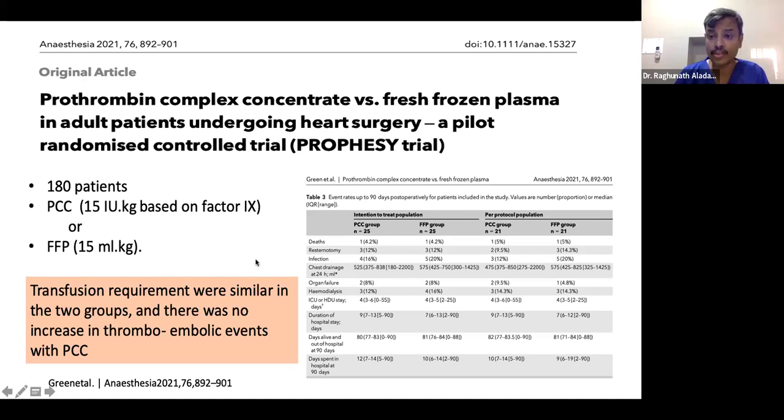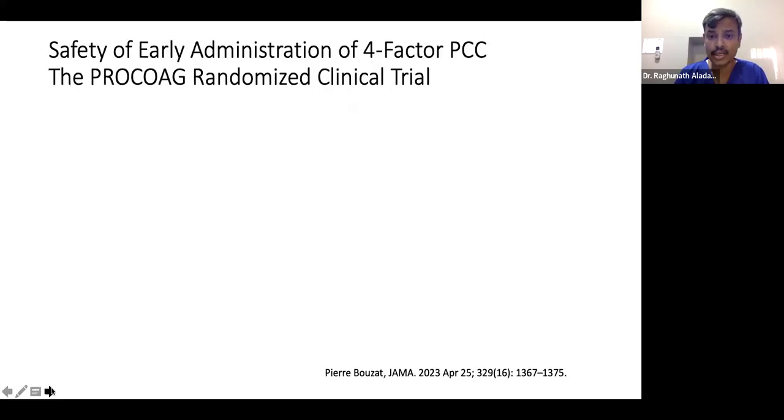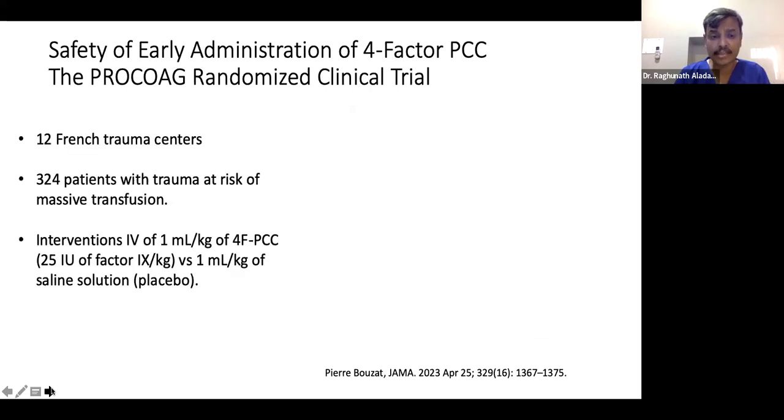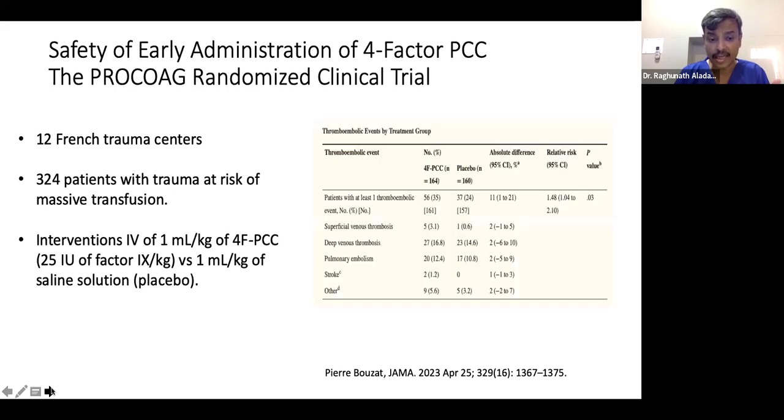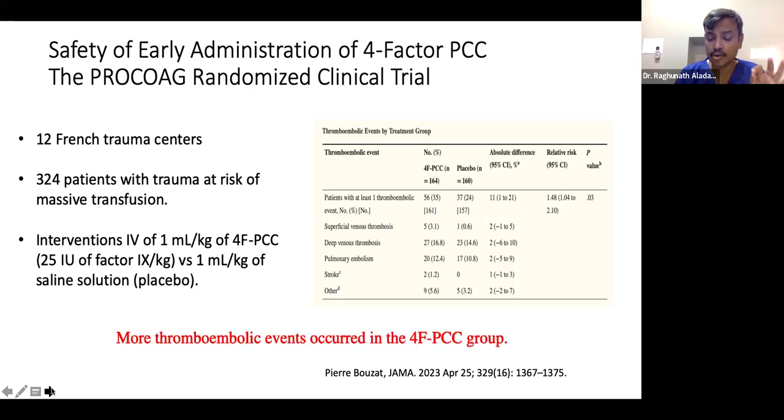Why can't we use prothrombin complex concentrate not only for vitamin K antagonist reversal, but in other patients like perioperative bleeding also? That is a question. But a recent study, the PROCOAG randomized clinical trial, a French trial in trauma patients at risk of massive transfusion, used 1 ml per kg of 4-factor PCC, or 25 international units factor 9 per kg, versus 1 ml per kg of saline solution. They found that there is a possible risk of thrombosis. This recent evidence mentions that even though statistically not significant, thromboembolic events occurred more with PCC.